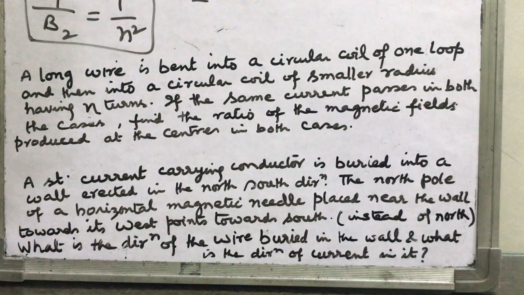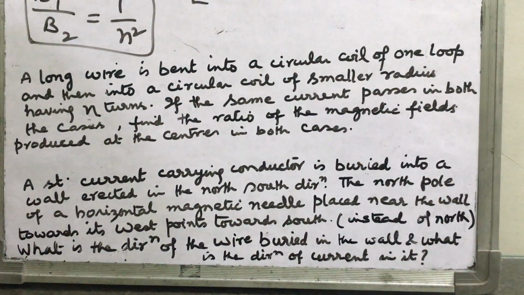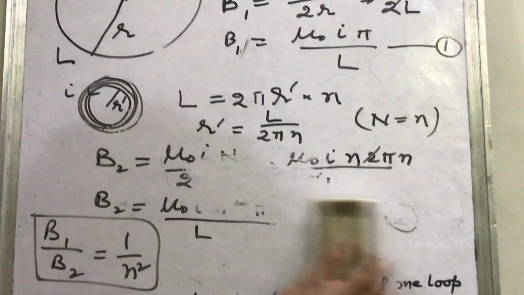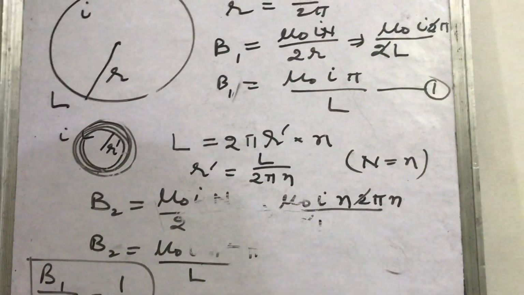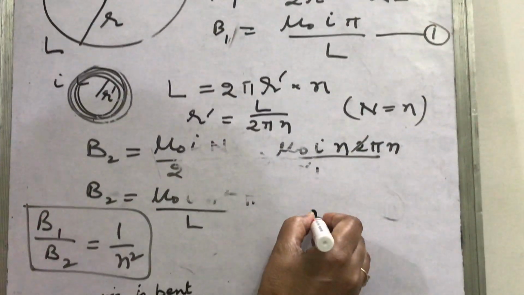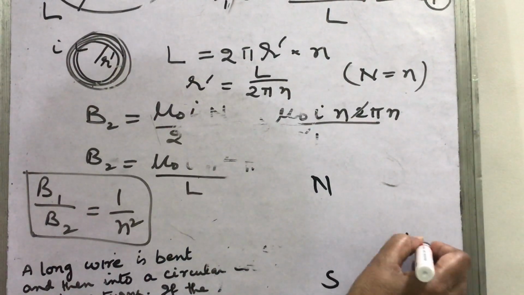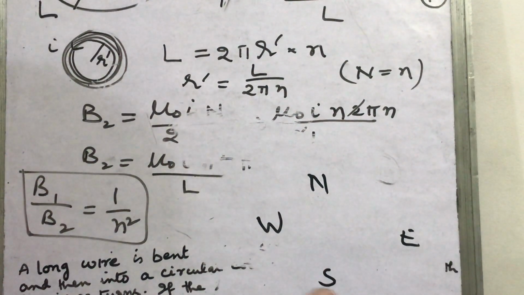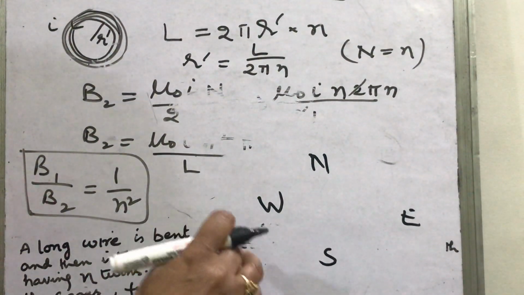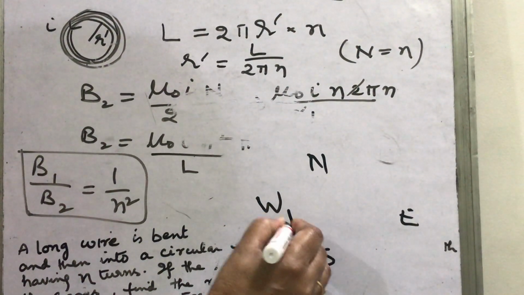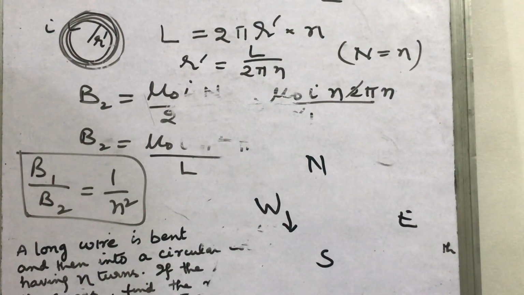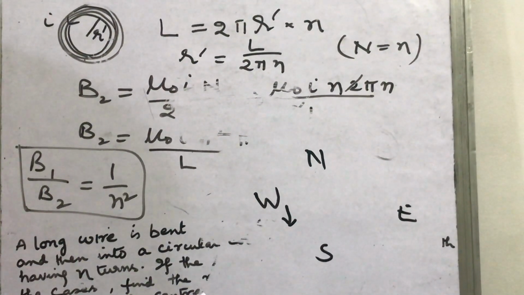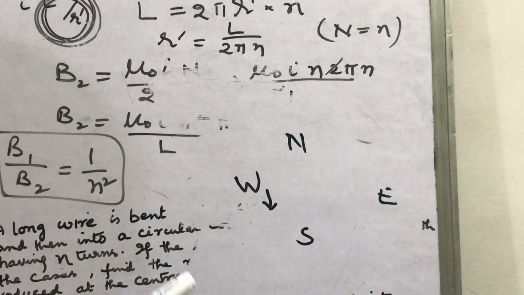I will give you a hint: if you write north, south, east, west like this, as per the language of the question, at this point the needle is pointed like this. Instead of north, it gives south. Think what will be the direction of current in the wire, how the wire will be buried in the wall.